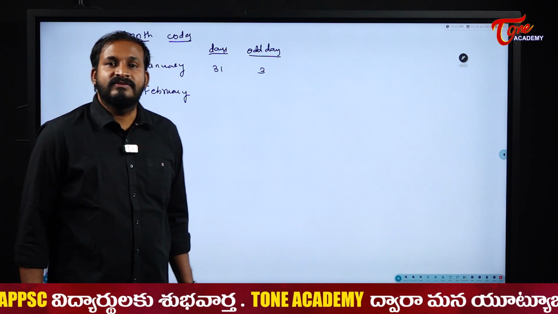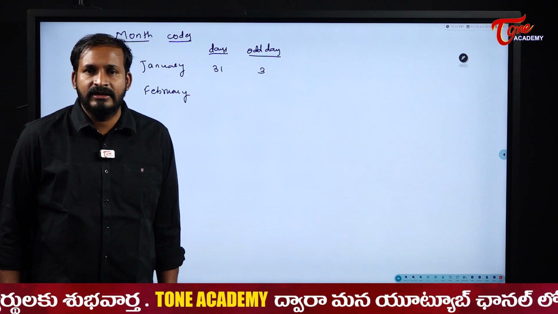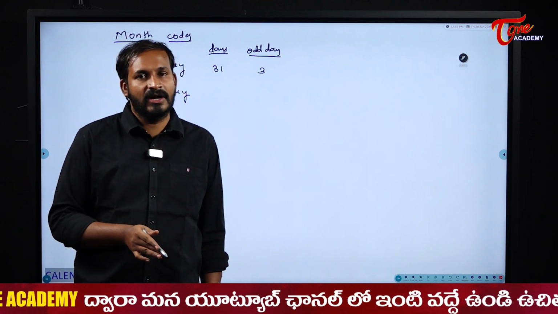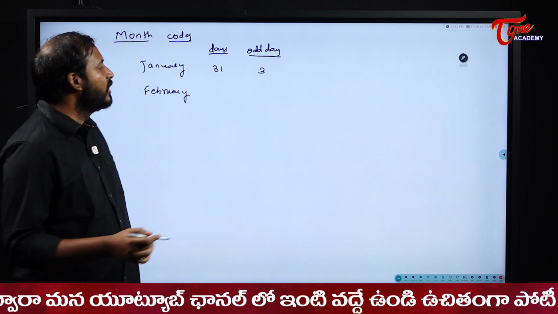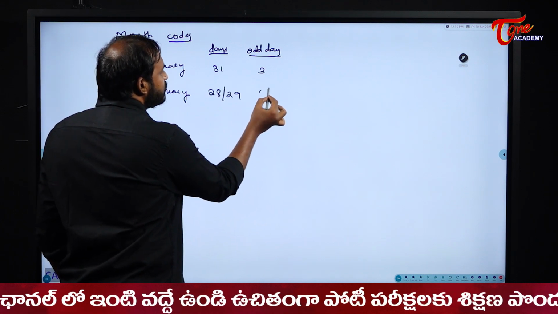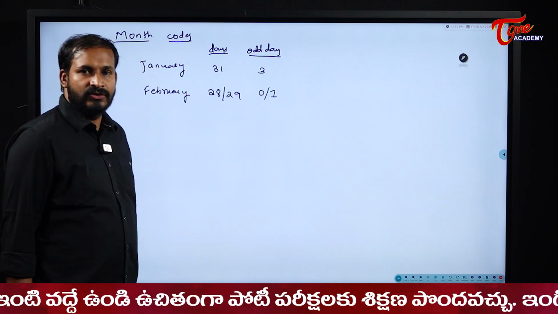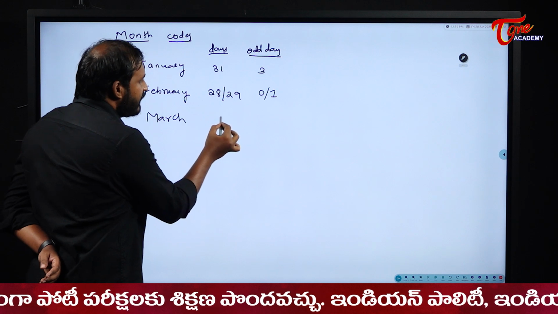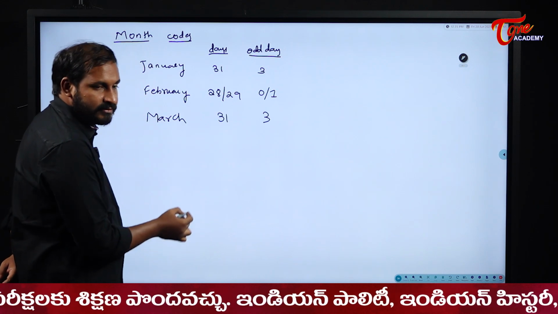February. How many days will we have in the month of February? 28 or 29, based on the type of year. If it is a normal year, we will have 28 days. If it is a leap year, we will have 29 days. So 28 or 29 means 0 or 1. March. How many days? 31 days. So odd days are 3.